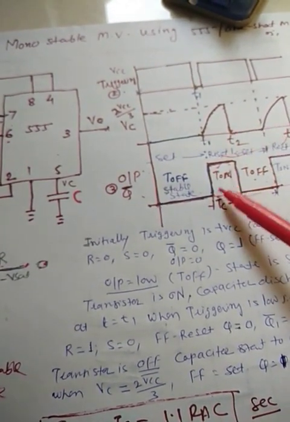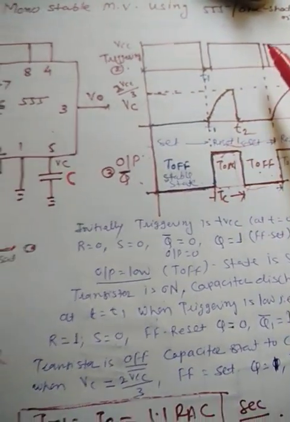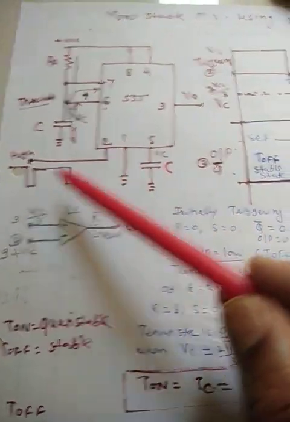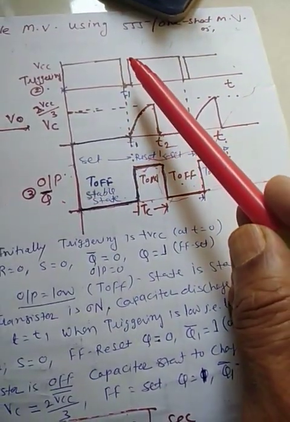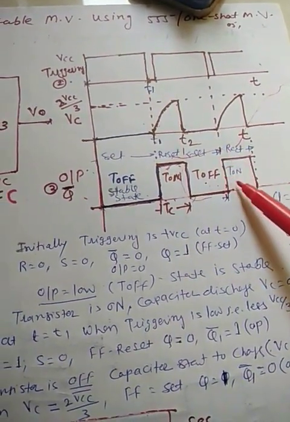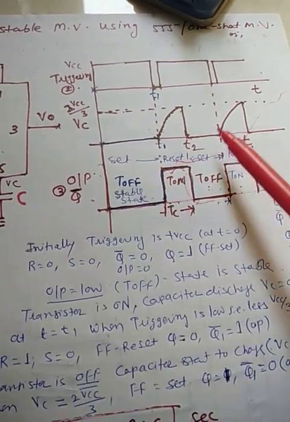Again, this state remains as it is unless and until you decrease the triggering input. Because the triggering input is held high, again at this point if the triggering becomes low, the state will change from T off to T on and the capacitor will charge.